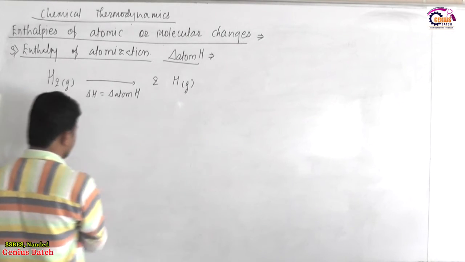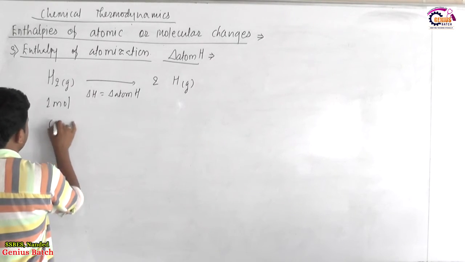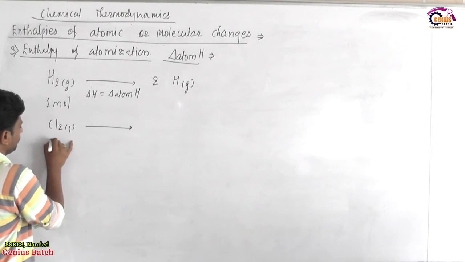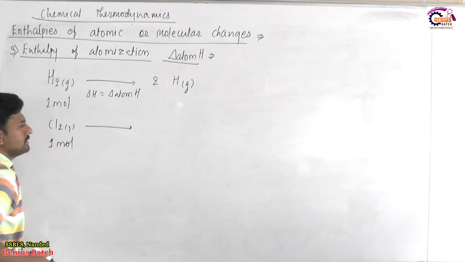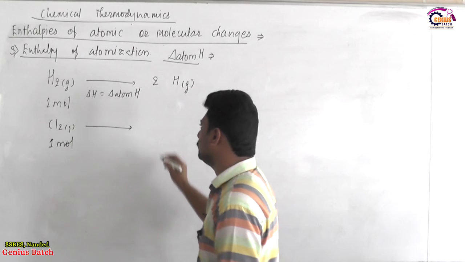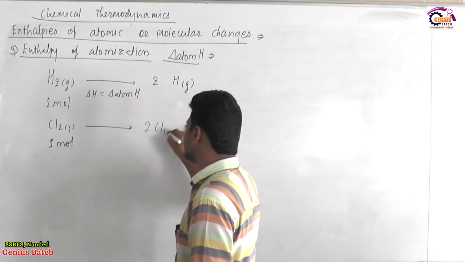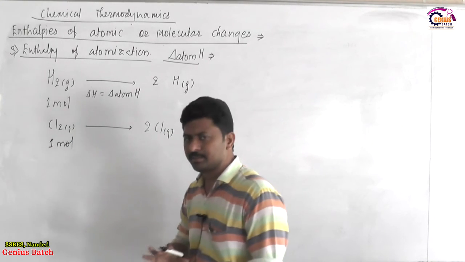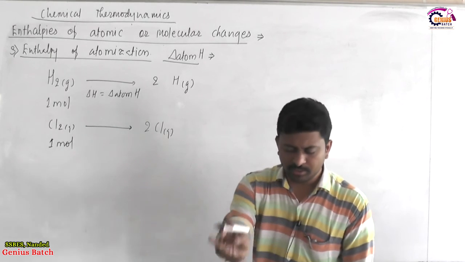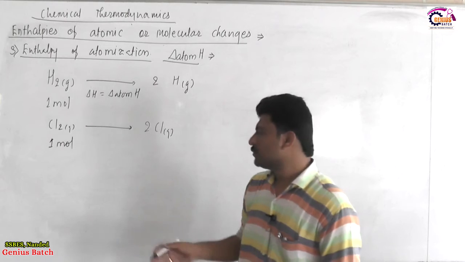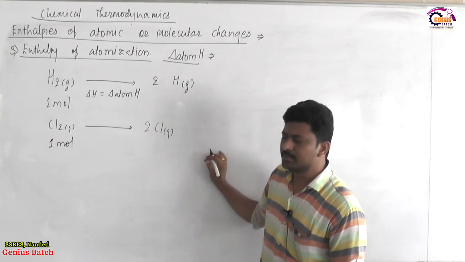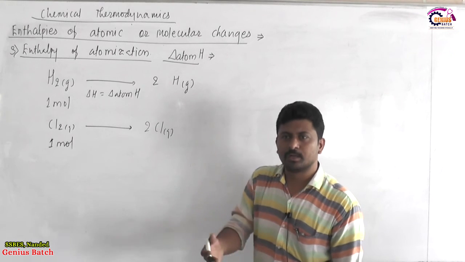Like hydrogen, if we relate with 1 mole of Cl2 gas, then it is observed that 1 mole of Cl2 gas can be decomposed into 2 moles of gaseous Cl atoms, but they will not exist separately, because chlorine has a very strong affinity for another chlorine. It readily combines to convert into Cl2. So this is also not a practical observable change, but sometimes it is possible to a little extent.